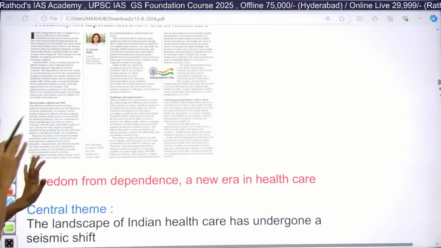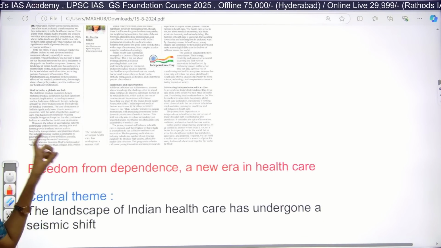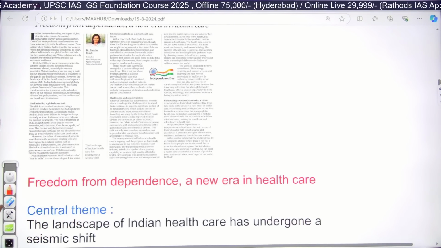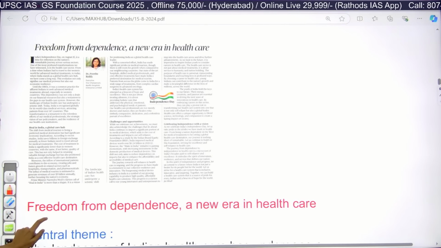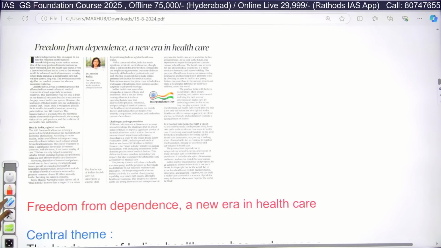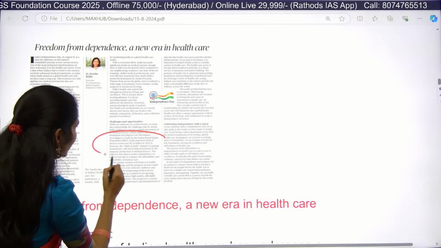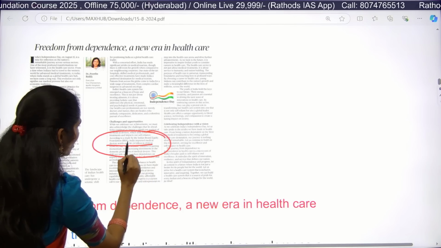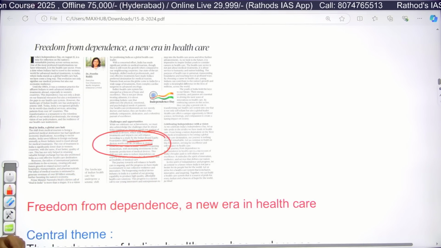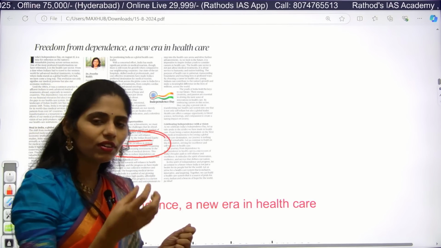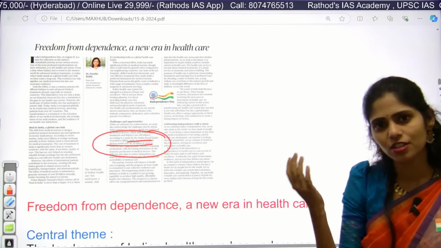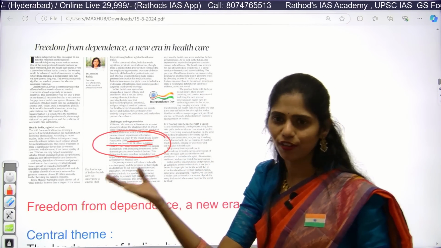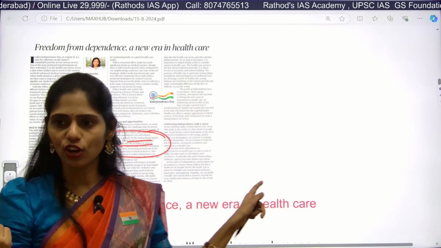So now let us see what this article is saying. We have to take the data here. The data given here is very important in this article. After this class is done, you will see the data here. India imported medical devices worth over $6.24 billion in 2021 to 2022. Whenever we want to get this type of equipment, investment increases and we have to pay more from the forex reserves. Again, we have to connect with our economy here.